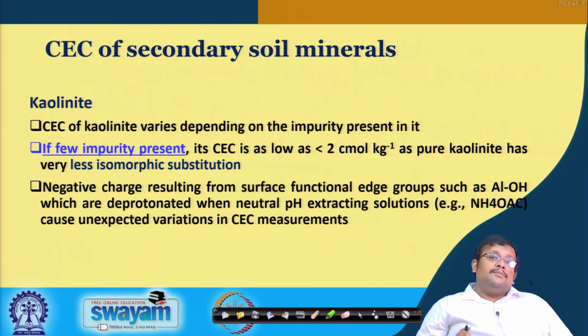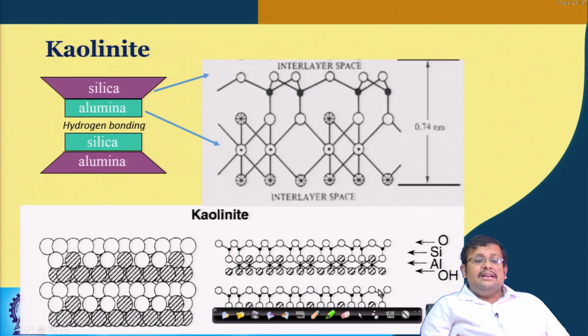Negative charge resulting from surface functional edge groups such as aluminum hydroxide, which are deprotonated with the neutral pH extracting solutions such as ammonium acetate, cause unexpected variation in CEC measurement. Obviously, these are variable charge surfaces. When we add different solutions, the variable charge surface creates different types of unexpected variation.